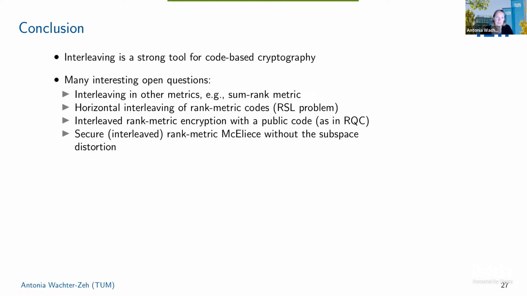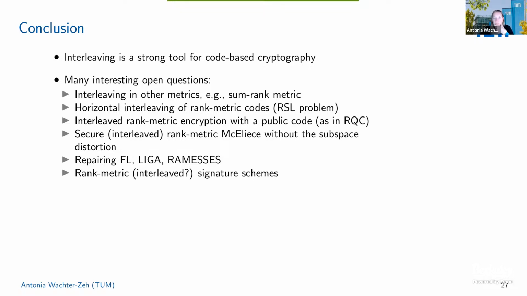Because this basically hurts the parameters a bit. And then these are three rank metric based systems based on different principles which are broken. So it would be interesting to repair these schemes. They are basically connected by one approach. Then one thing is also rank metric, maybe interleaved signature schemes. So there are a few signature schemes submitted now to the next NIST competition on signature schemes.